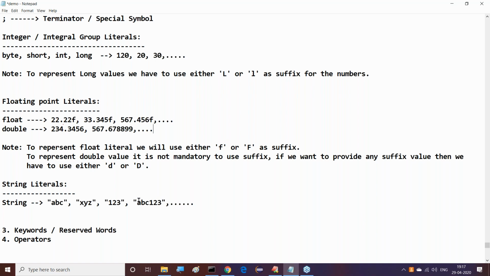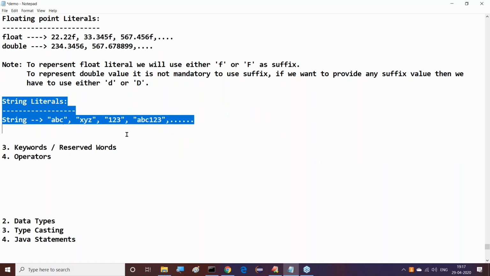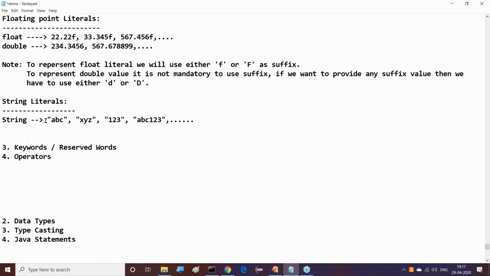That's fine. Now this is exactly the content we can understand. Now coming to string literals, we are discussing string literals: ABC and XYZ and 1, 2, 3 and ABC 1, 2, 3. Observe this clearly.